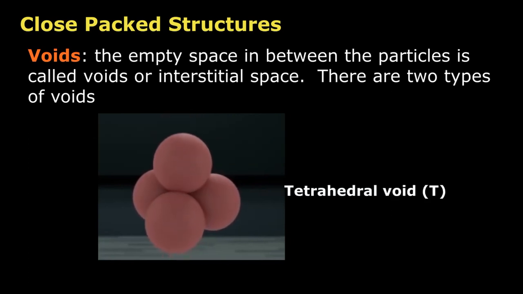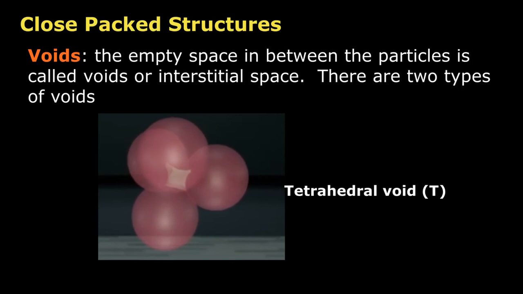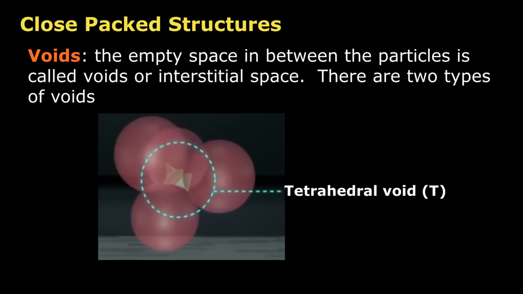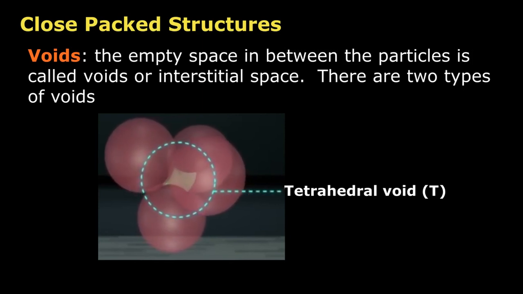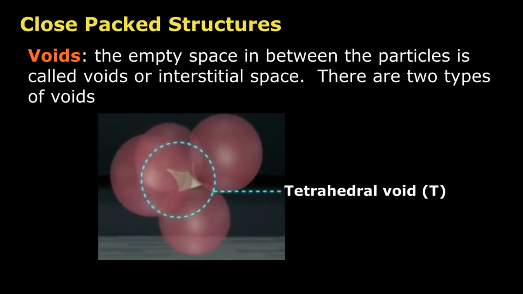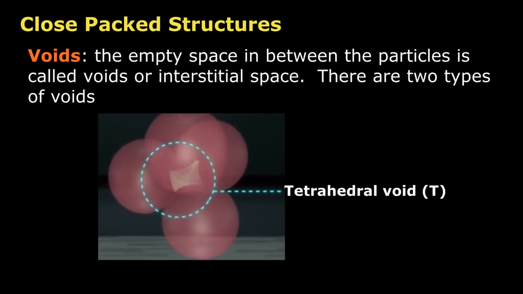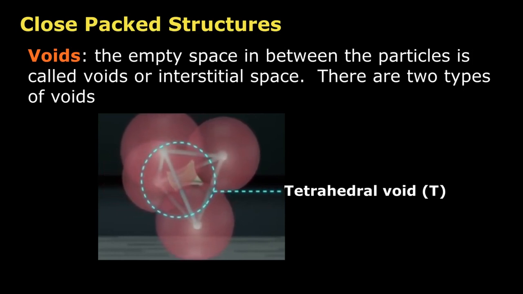Tetrahedral voids. When we place a close packed layer above the depression of the first layer, you will observe that at some places the triangular voids of the first layer are being covered by the spheres of the second layer. This void enclosed by four spheres is known as tetrahedral void denoted by T.